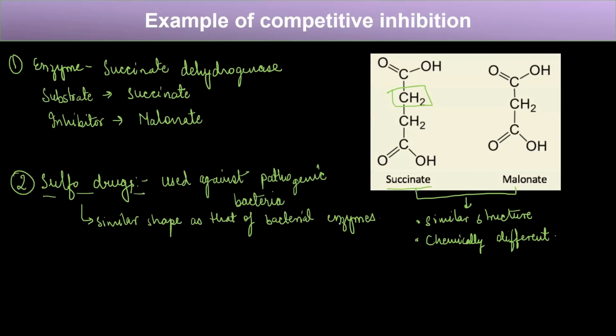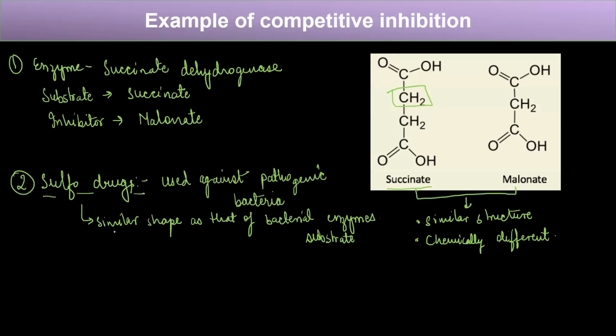These sulfa drugs will have a shape similar to the substrate that binds to the bacterial enzymes, but they will not lead to the formation of any product. And if the product does not form, then that product, which is definitely required for the survival of the bacteria, will be missing, and hence the bacteria won't survive, right?